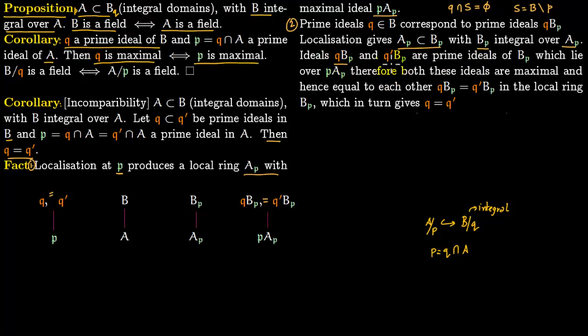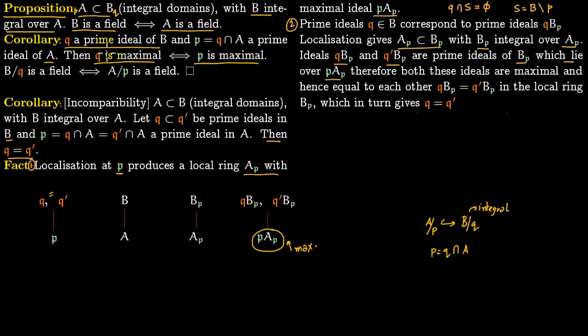So both of them are prime ideals of B_P and both of them lie over PA_P. So again, because of the one-to-one correspondence, these two lie over P. So it has to be the case that this lies over PA_P and this lies over PA_P because of the bijective nature between Q, Q prime and Q B_P and Q prime B_P. But this ideal is maximal. This is the maximal ideal, and this we know from our first statement. So localization produces a local ring like this which has this maximal ideal.